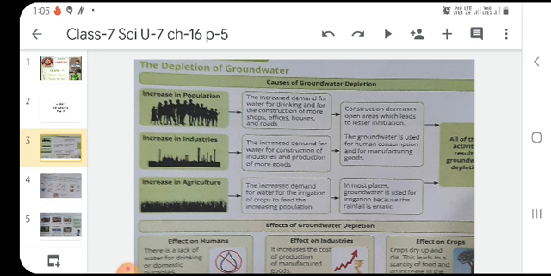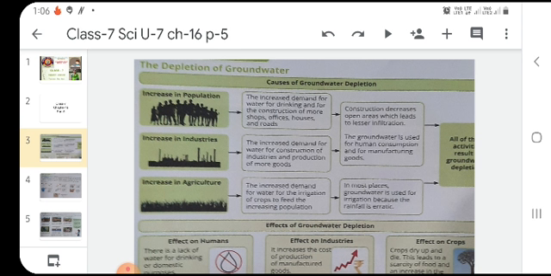Now increase in industries, what happened in this? The increased demand for water for construction for industries and production of more goods. So increase in population and increase in industries, what happened in this? Both the constructions decrease open areas which led to lesser infiltration, and the groundwater is used for human consumption and for manufacturing goods.